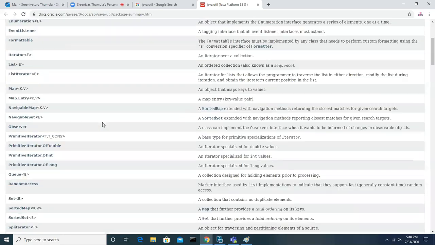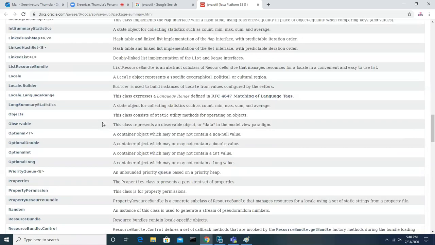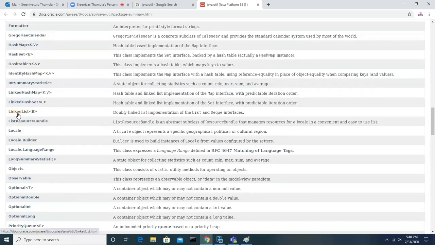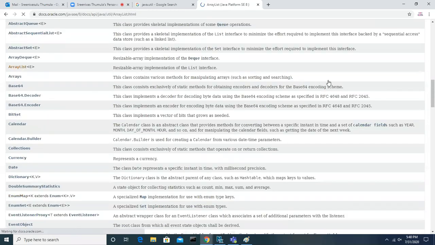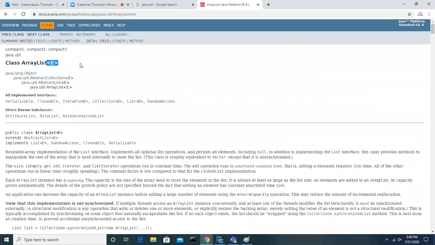Okay, so coming to the point here, if you go and see LinkedList, you can see here ArrayList. Where is ArrayList? Here you can go. So forget about this syntax for now, guys. It's about the generic concept. When I talk about generics, I will explain this angle bracket syntax. Just assume that we have the class name. That's it.